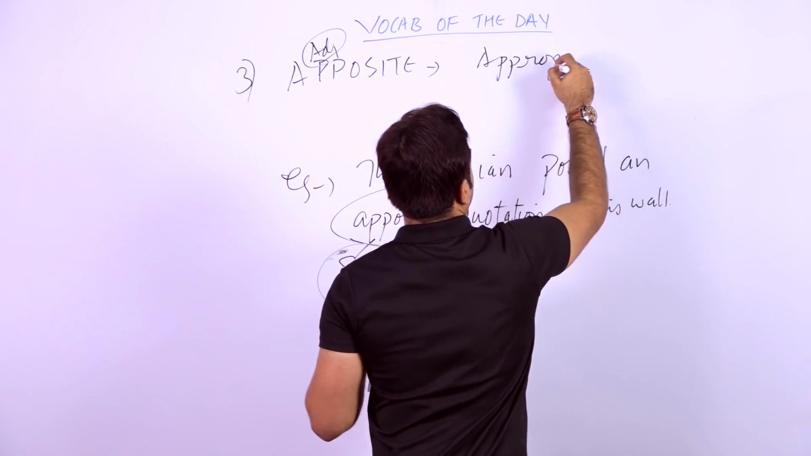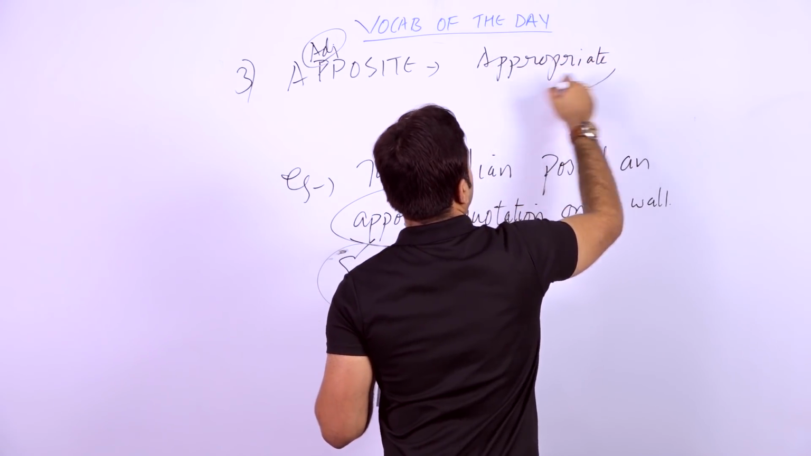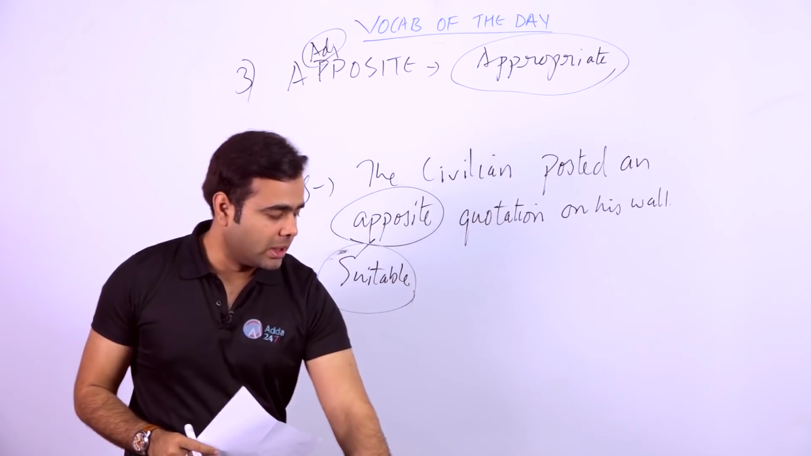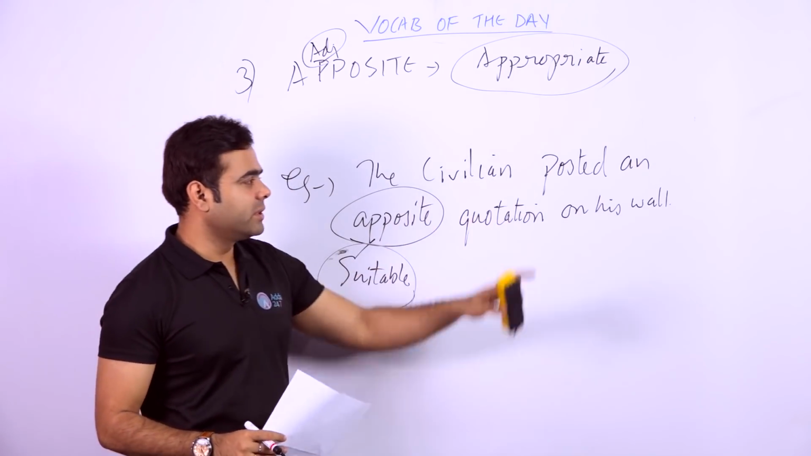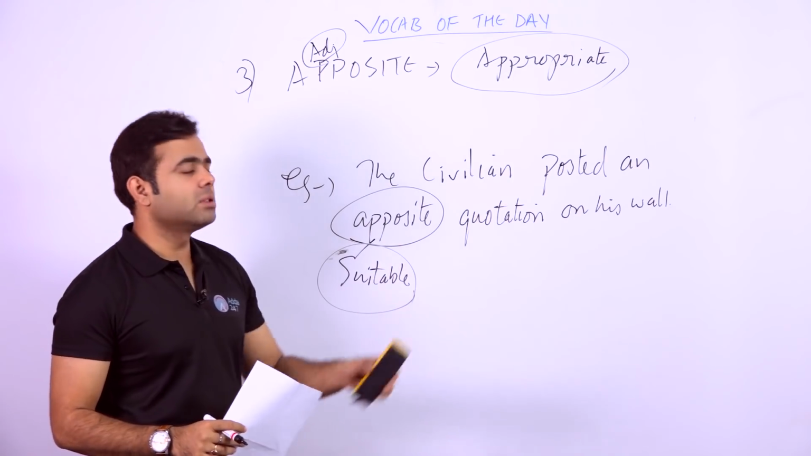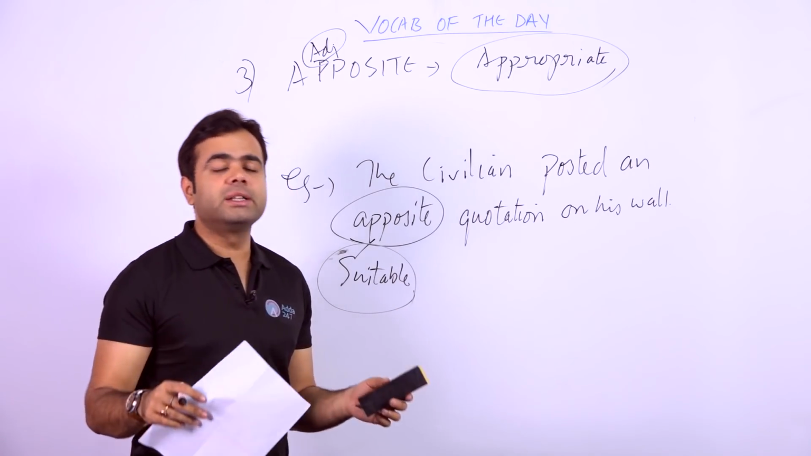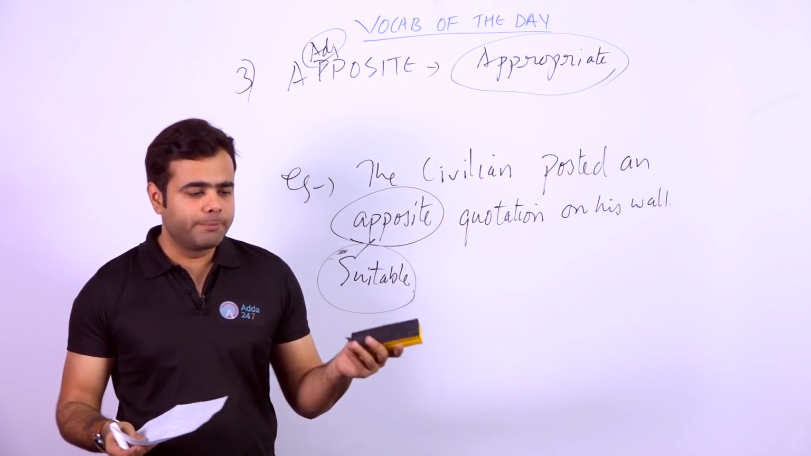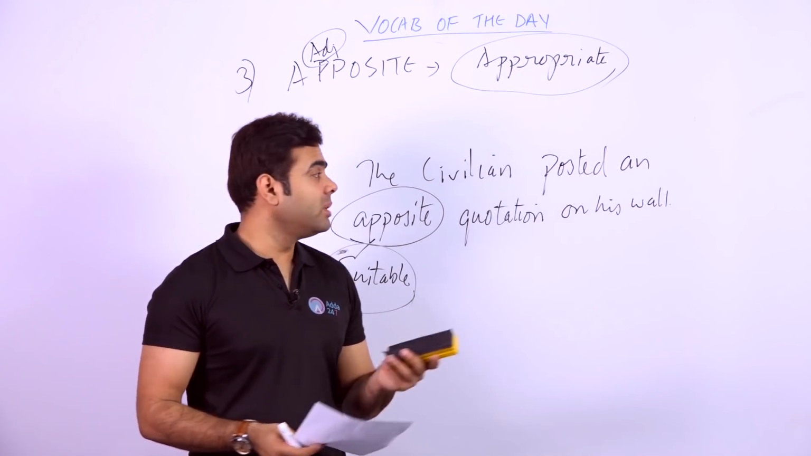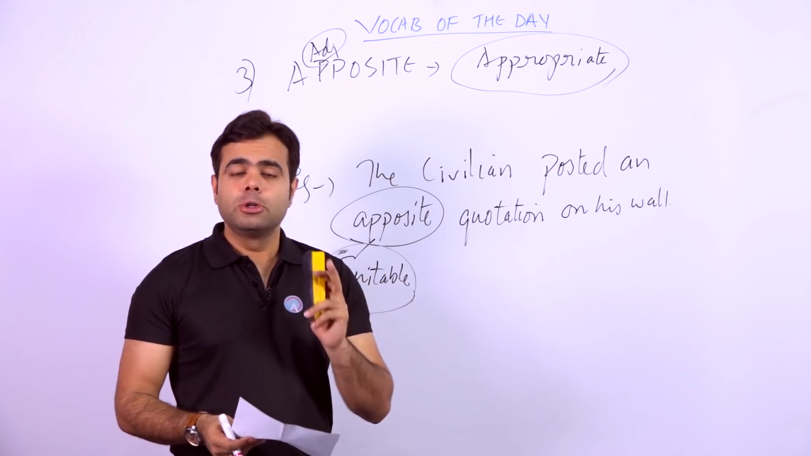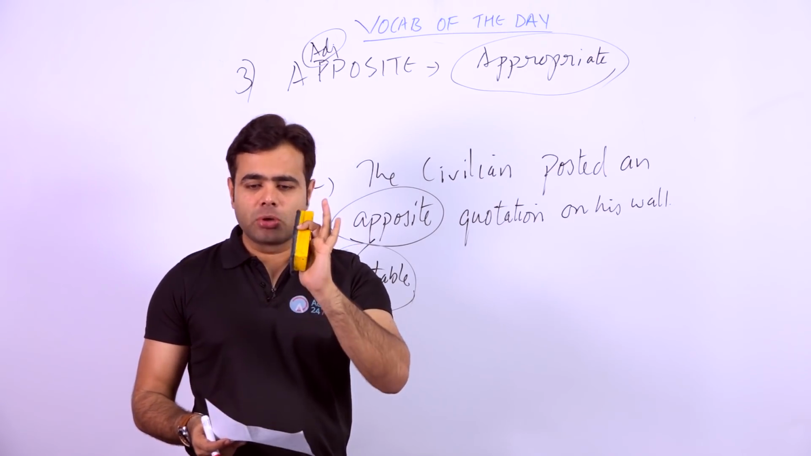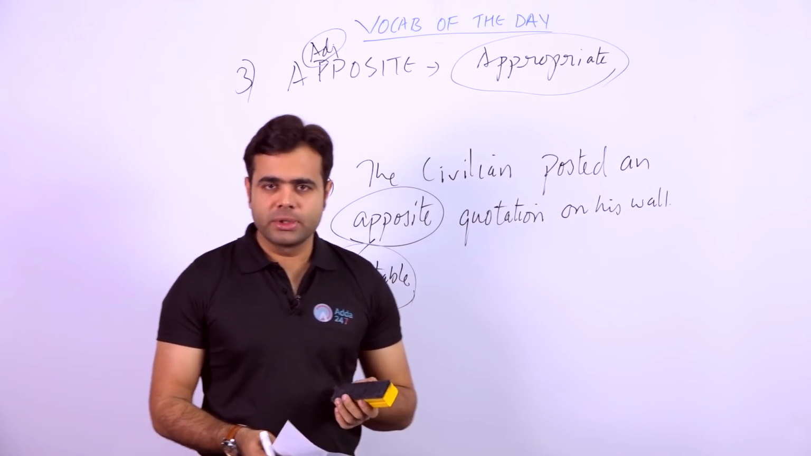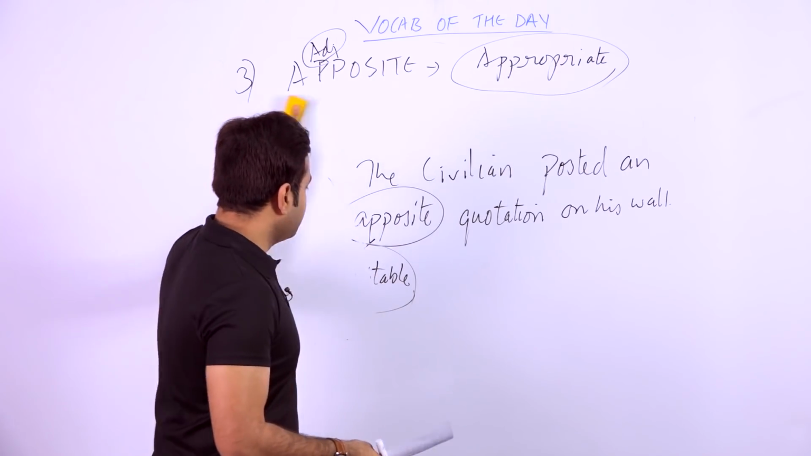Okay, students, are you getting it? Appropriate is the synonym, or you can use it as a synonym. So I hope the sentence is pretty clear to you: the civilian posted an apposite quotation on his wall. If you find something very fitting, apt or suitable, you can just use the word apposite. So let's talk about the synonyms.